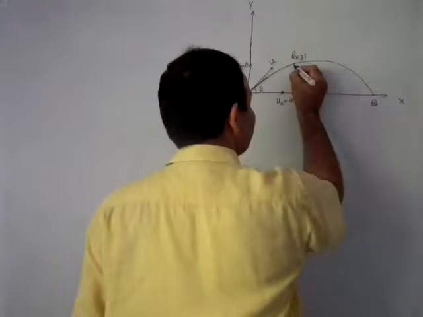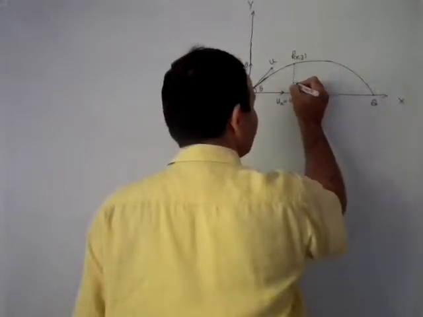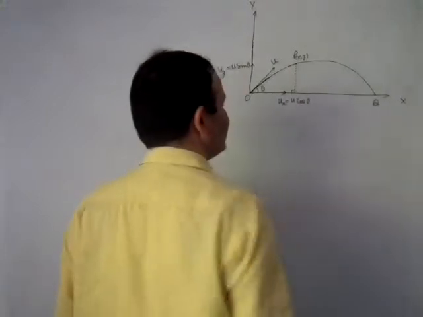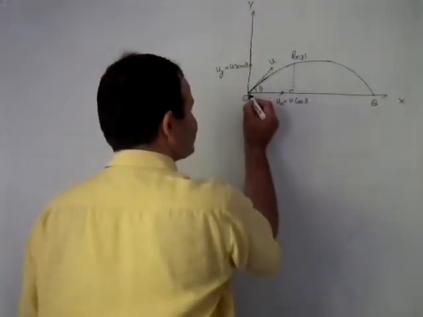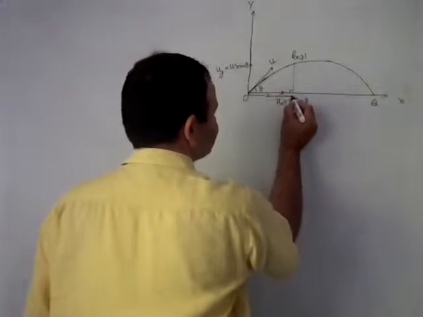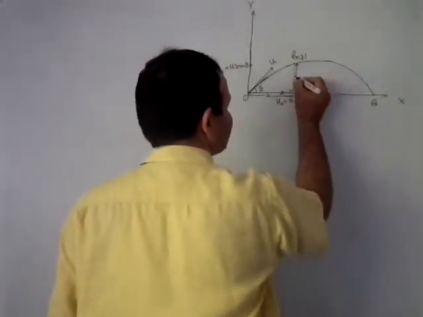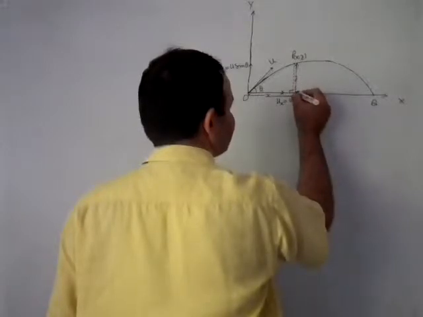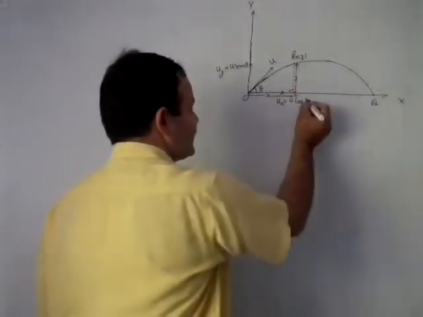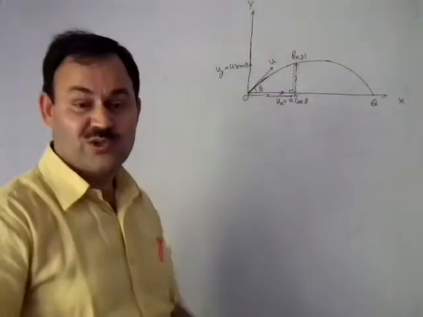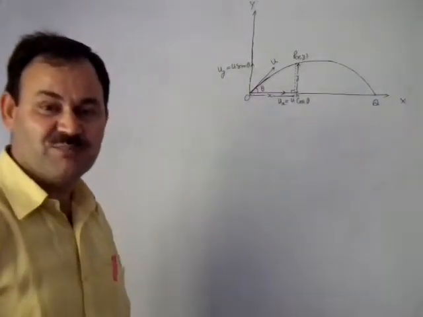So if x, y are the coordinates of point P, then it means that to attain point P, the body has traveled a horizontal distance x and a vertical distance y. The body has covered horizontal distance x and vertical distance y to attain the position at point P.